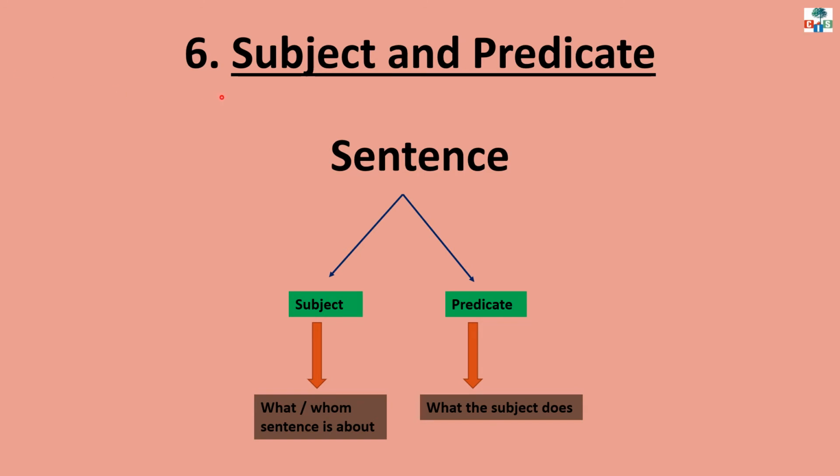Children, today we will discuss subject and predicate. Before that, let's recall what is a sentence. A sentence is a group of words that makes a complete sense. Subject and predicate are two parts of a sentence. Means a sentence is divided into two parts. One is subject, another is predicate.